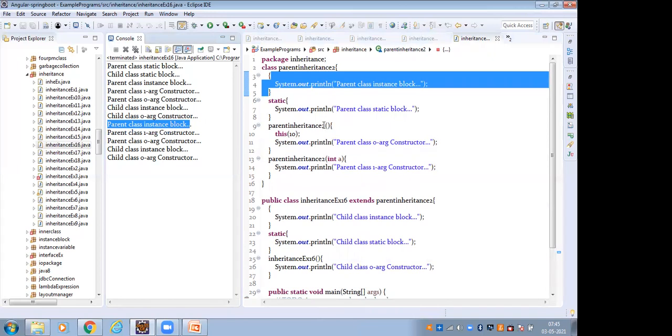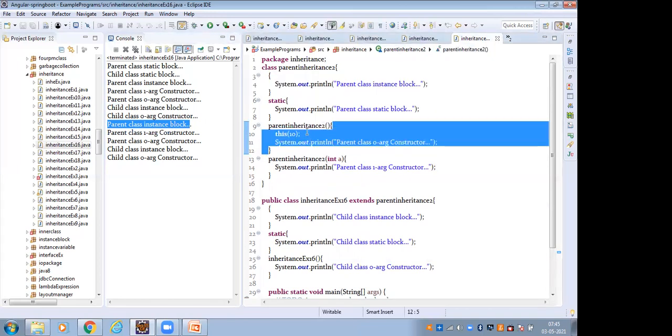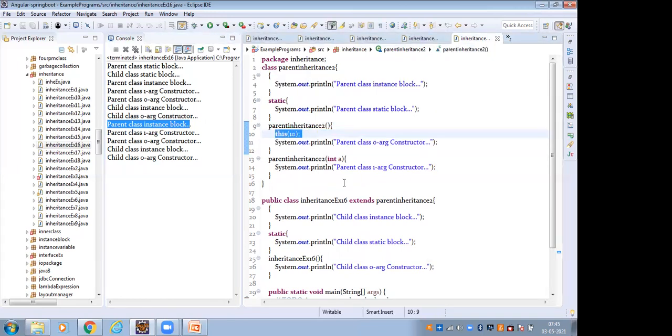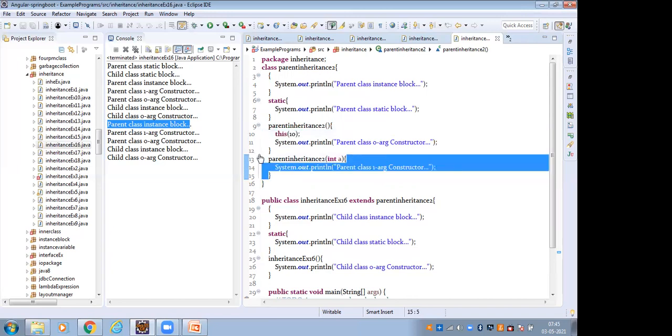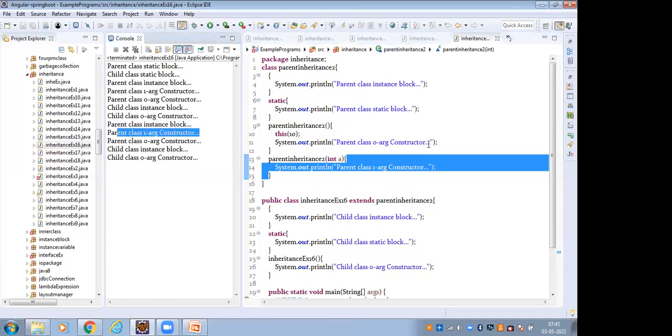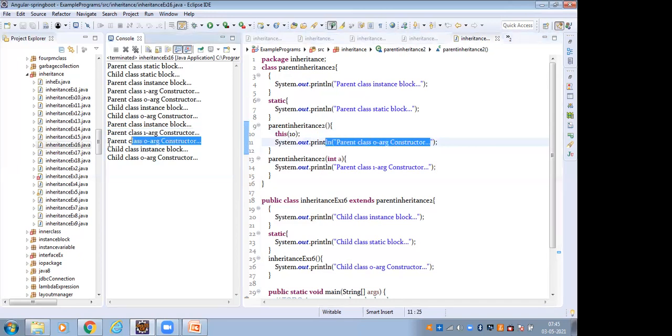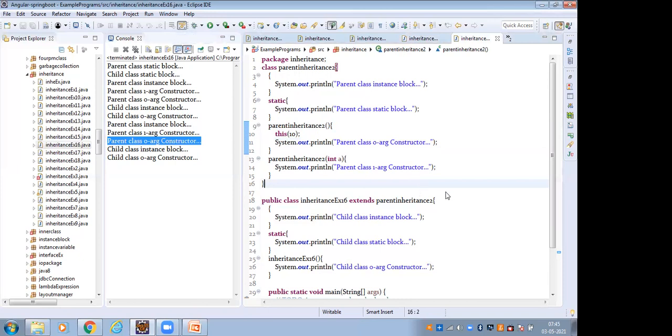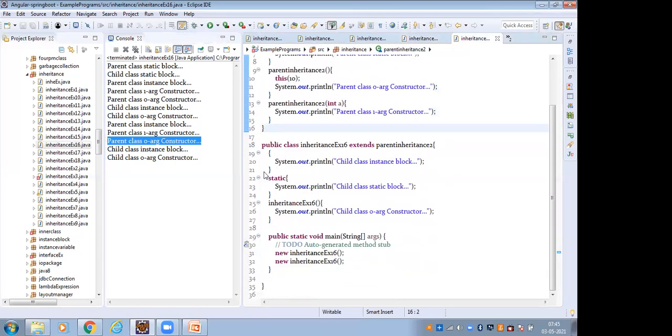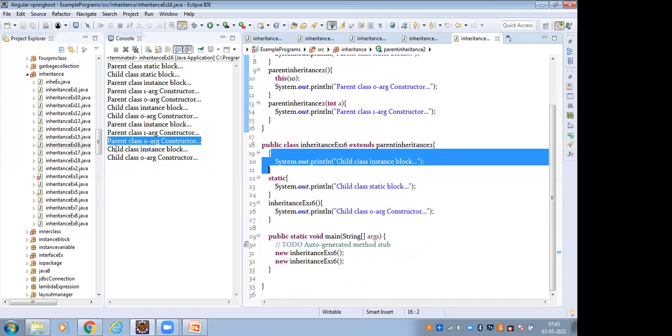After that it comes inside the constructor, whose first line is this(10). This(10) means the parent class 1 arg constructor is executed, and after that the parent class 0 arg constructor is executed. Then it comes inside the child class, and the child class instance block is executed.